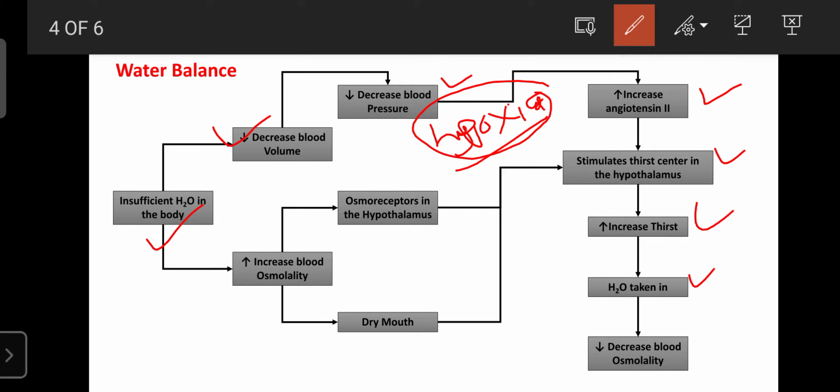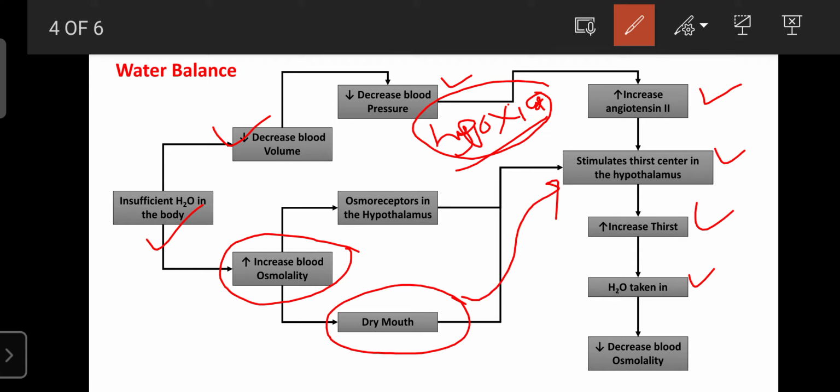On the other side, as the water level in the body decreases, it increases the blood osmolarity. Increased blood osmolarity causes dryness in the mouth, which sends a signal to the hypothalamus towards the thirst center. Due to increased osmolarity, the osmoreceptors present in the hypothalamus are stimulated.